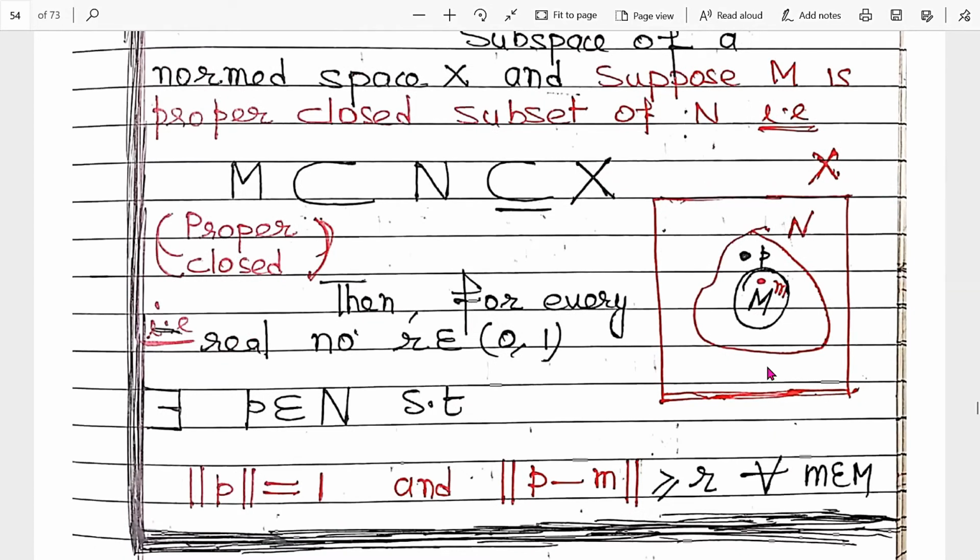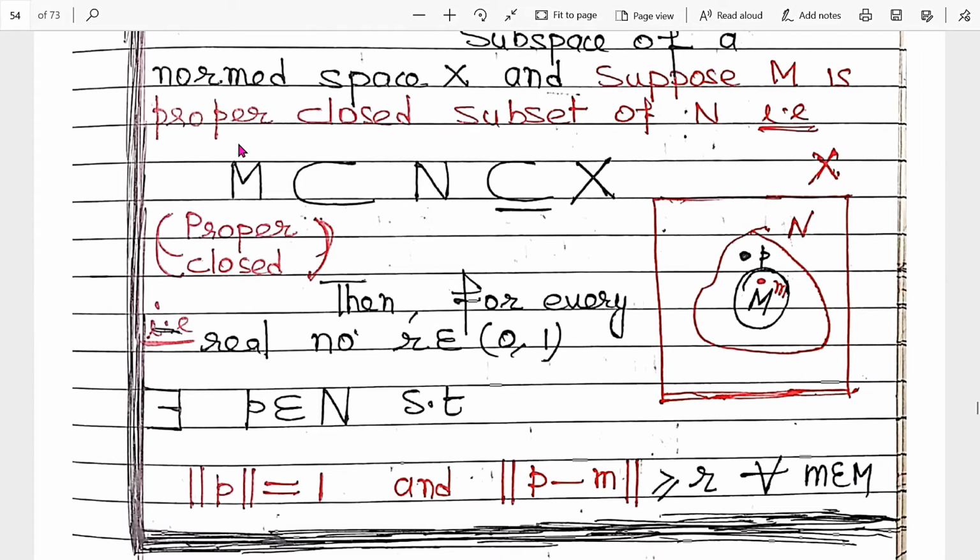We have the total space X, and this is N, and M is a proper closed subspace of N. Then for every real number r that lies between 0 and 1, we can find p belonging to N such that, number one, the norm of p is equal to 1, and number two, the norm of p − m is always greater than or equal to r for every m belonging to M. So the distance is always greater than or equal to r.